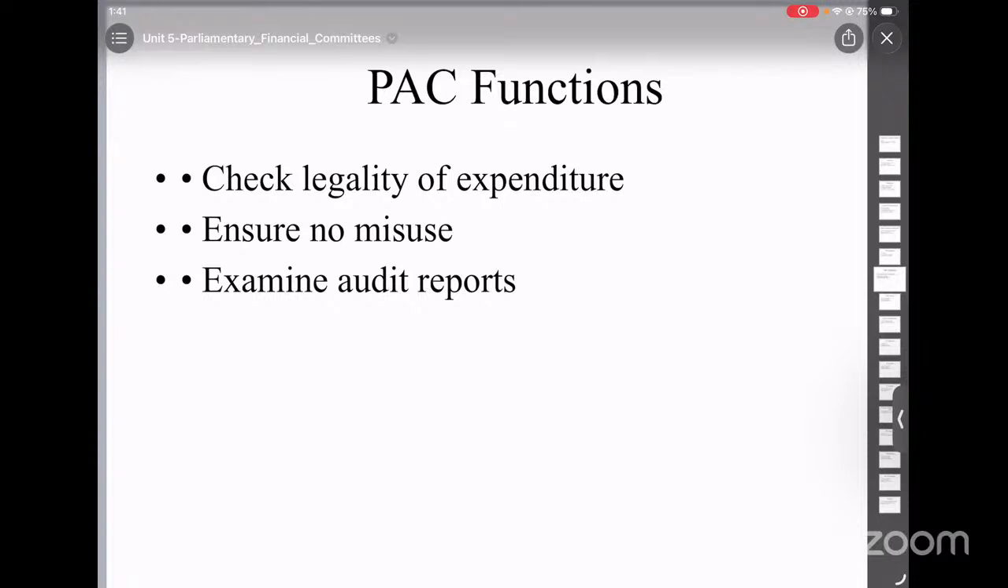So what are the powers of Public Accounts Committee? It can call people, it can ask for documents, and it can investigate. These are the main powers of the Public Accounts Committee.